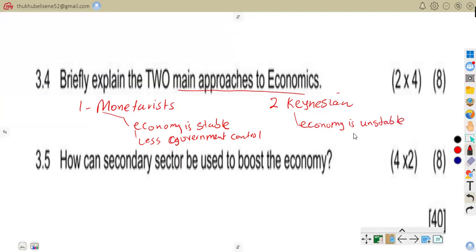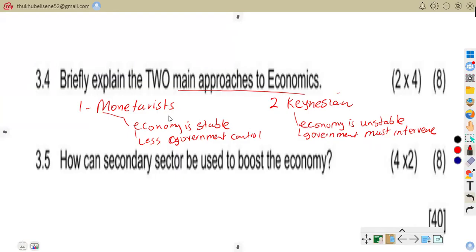And now government must create what? Jobs. Government must interfere. Government must intervene. So meaning, for example, government must create jobs because the Keynesian approach says economy is unstable. So government must now chip in.